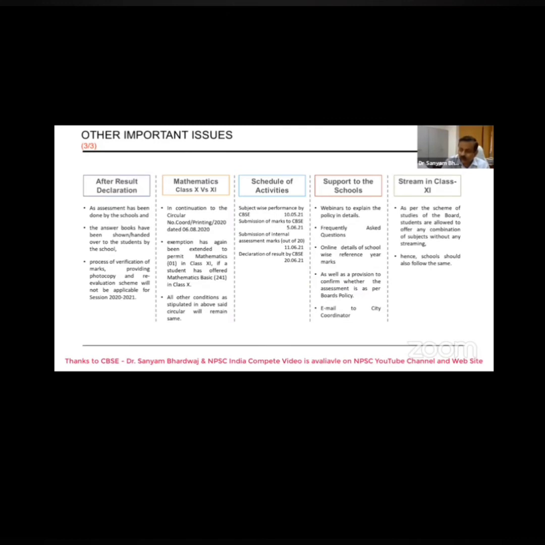So students of code 241 could get code 41 in class 11 also. But all the other conditions mentioned in the circular will remain the same.